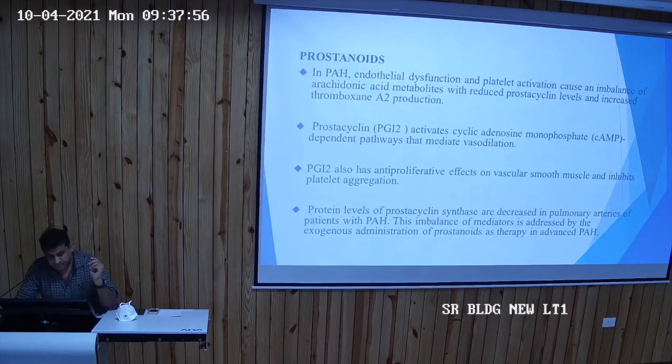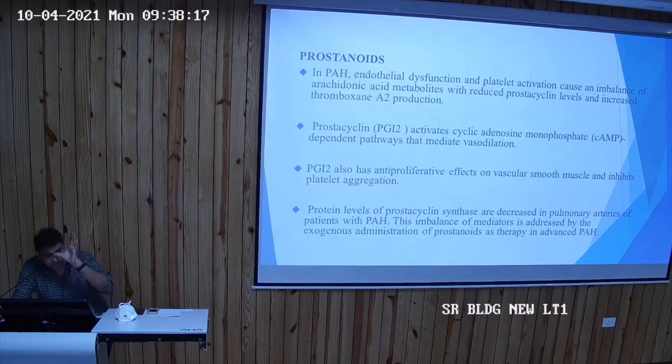Prostaglandins and prostanoids. In PH, endothelial dysfunction and platelet activation cause an imbalance of arachidonic acid metabolism. So prostacyclins were used to reduce the level of thromboxane A2, which is responsible for vasoconstriction.